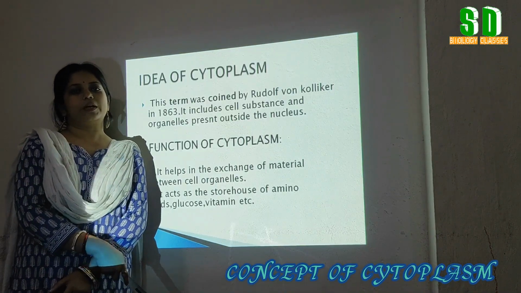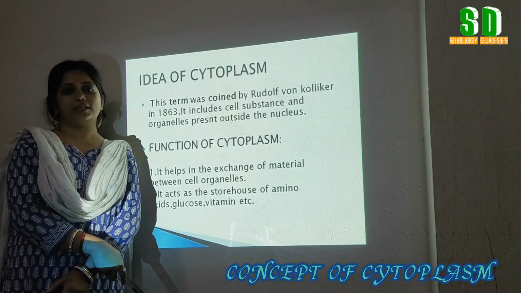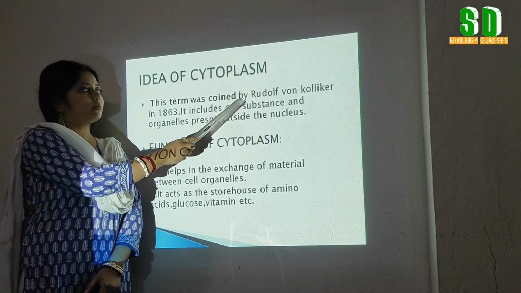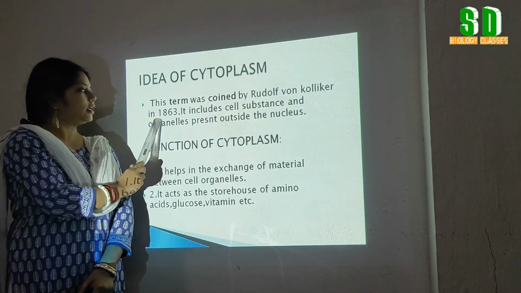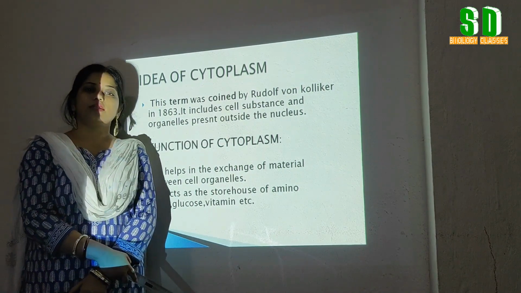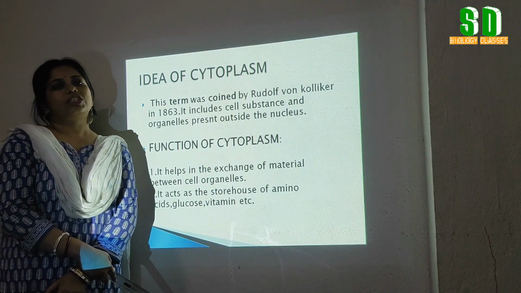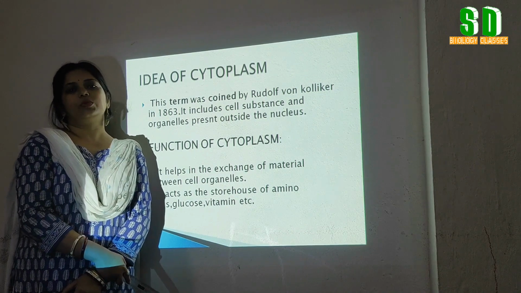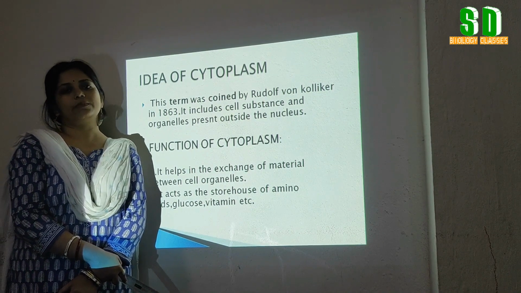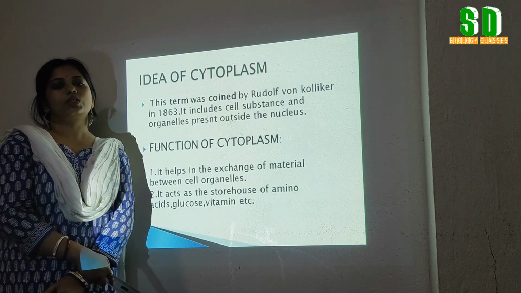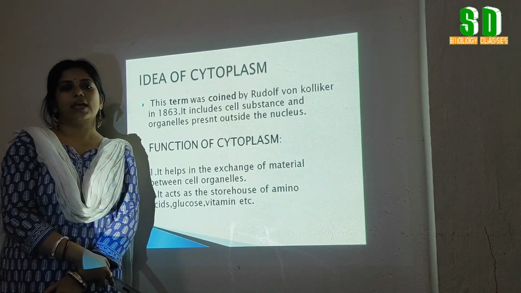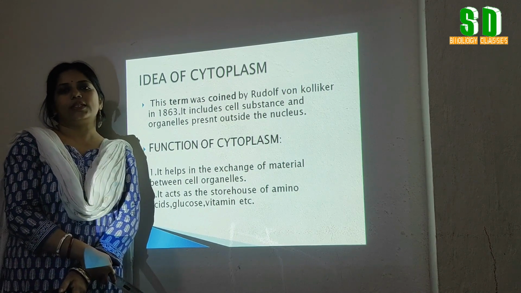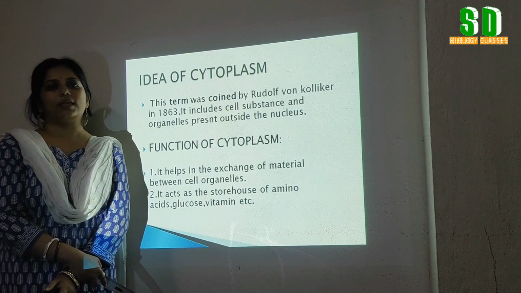Now, the next part of today's lesson, that is the idea of cytoplasm. The term cytoplasm was coined by Rudolf von Kolliker in 1863. Now, what is cytoplasm? The jelly-like substance present in between the cell membrane and nucleus is called the cytoplasm. It consists of different cell organelles and other substances like enzymes. They are also present in the cytoplasm of the cell.